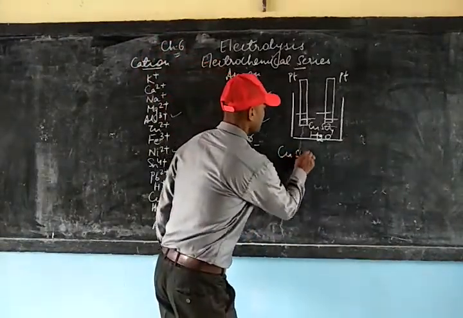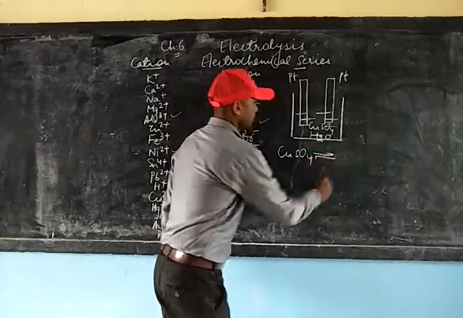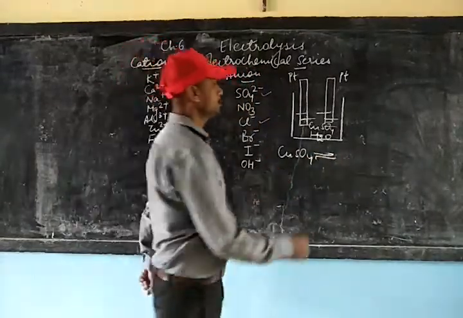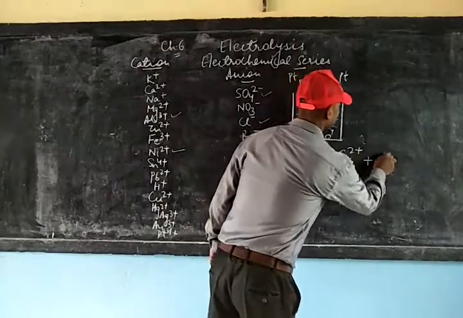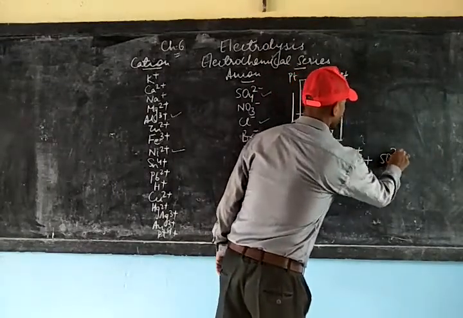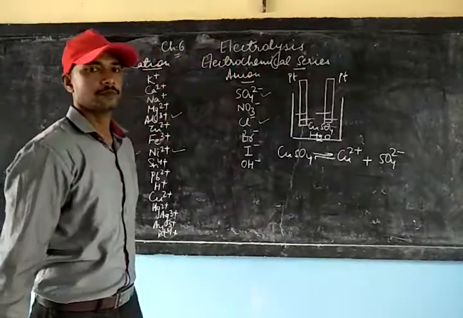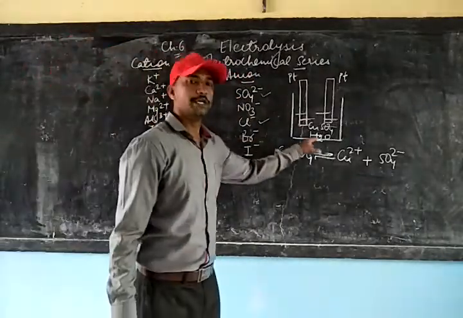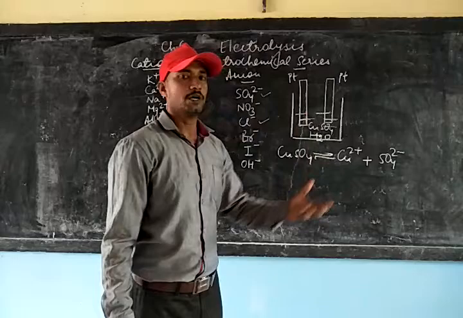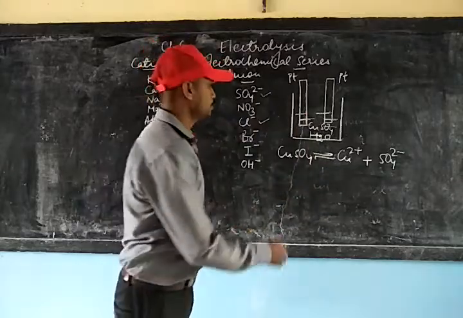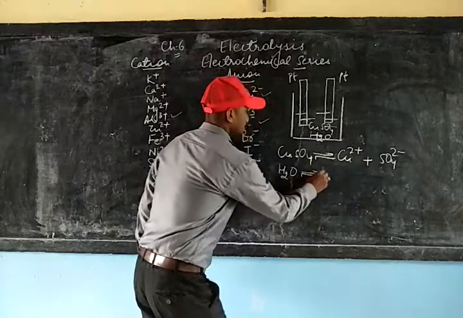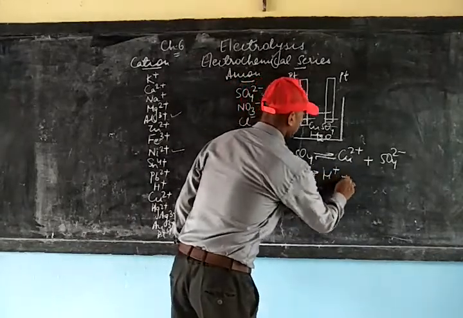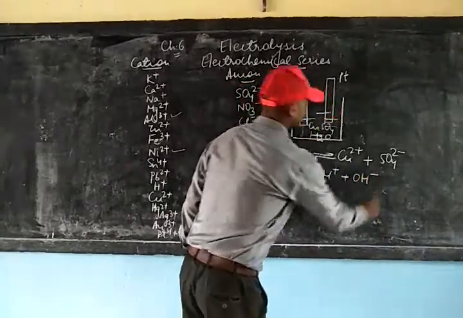CuSO4 will get dissociated into Cu2+ and SO4 2-. Similarly, since water is also there, this water will also get ionized to give H+ and OH- ion.